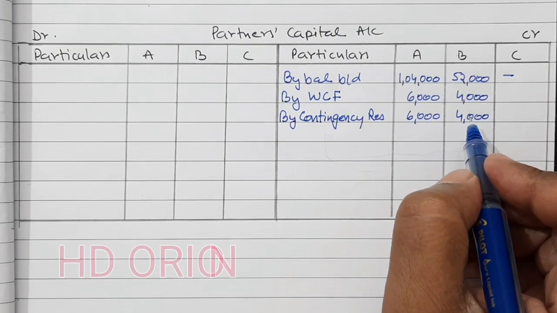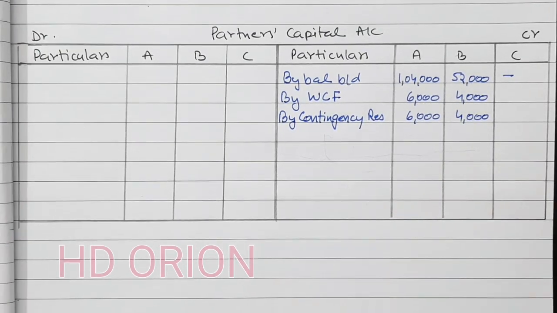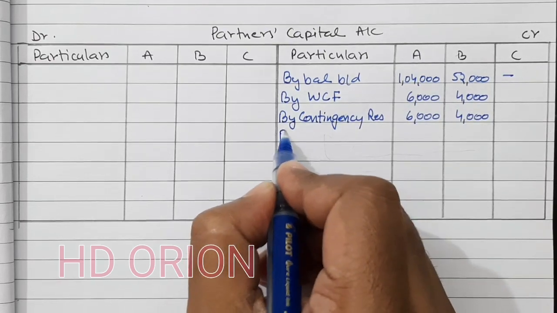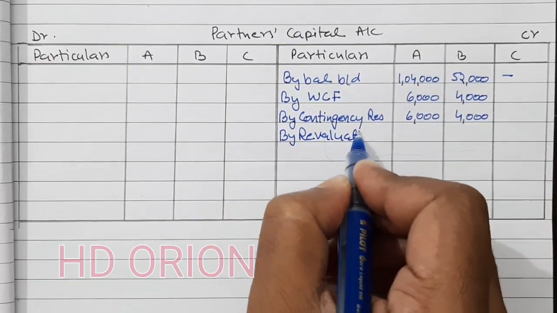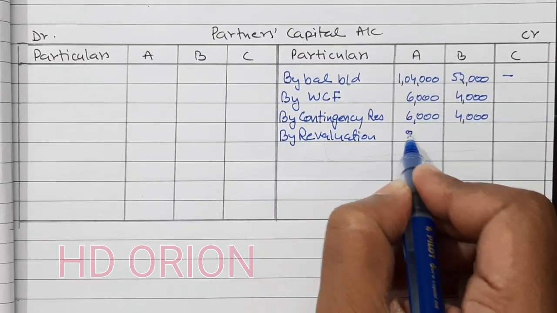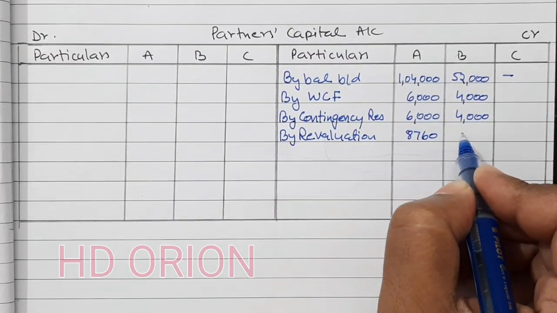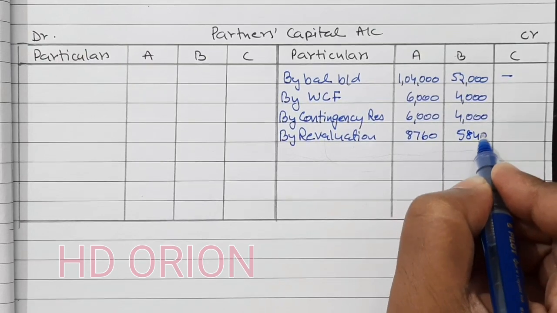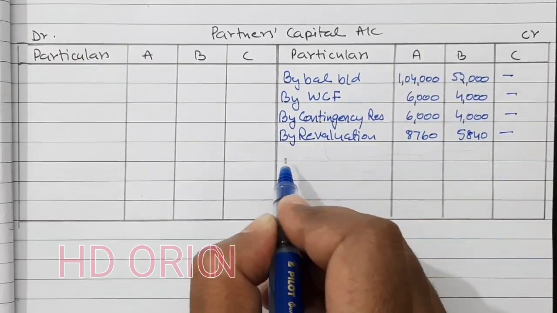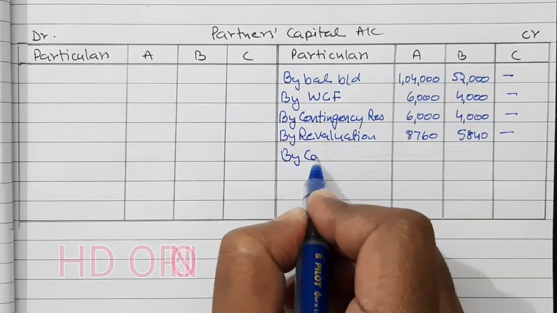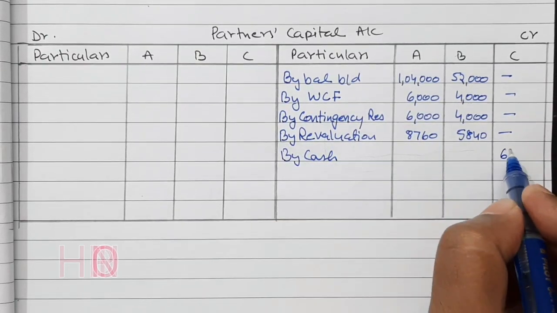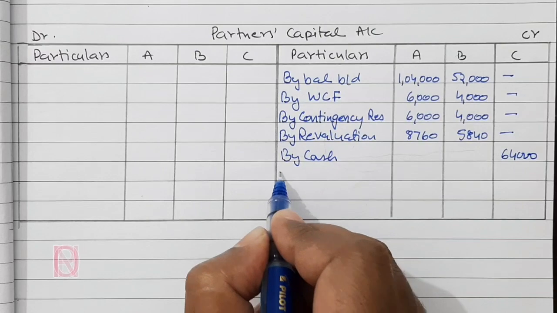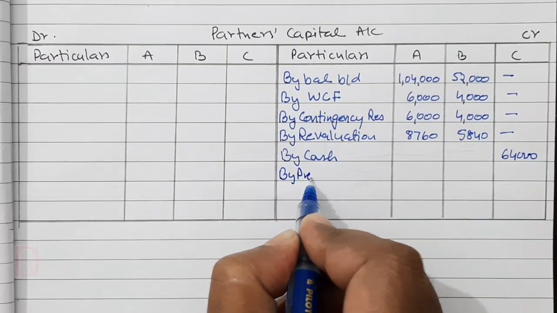Then profit on revaluation we are having. By revaluation, 8,760 and 5,840. Then by cash, C brought capital ₹64,000, and by premium for goodwill.